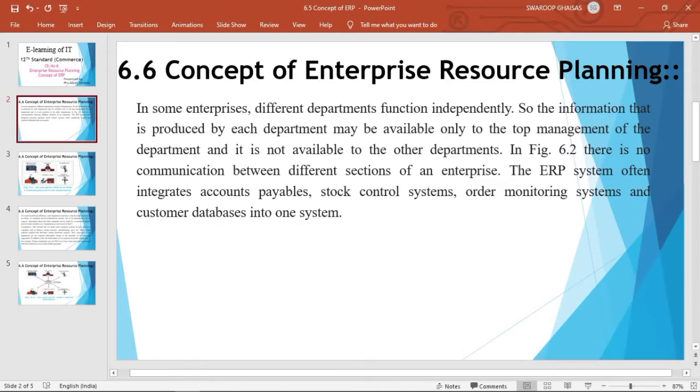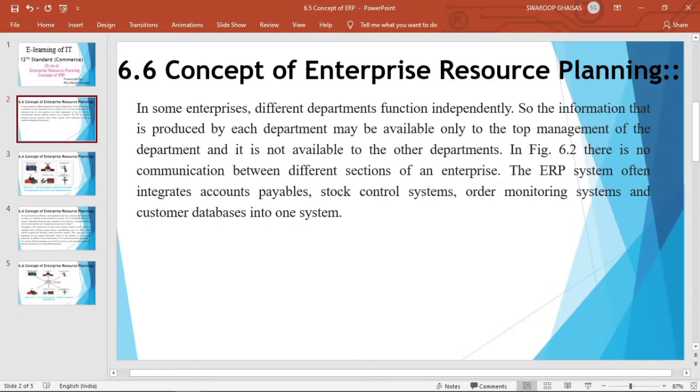See, enterprise is a single entity, but it can consist of different departments. In some enterprises, different departments function independently. Suppose the different departments for a certain enterprise are production, finance, sales, HR. Those departments will all function independently. That is, there will be no or little communication between the different departments of the same enterprise. So, in this case, the information produced by each department may be available only to the top management of the department and it is not available to the other departments.